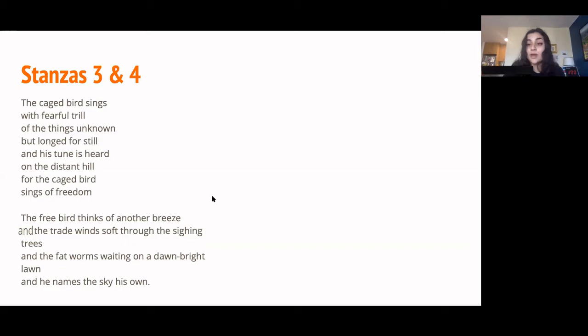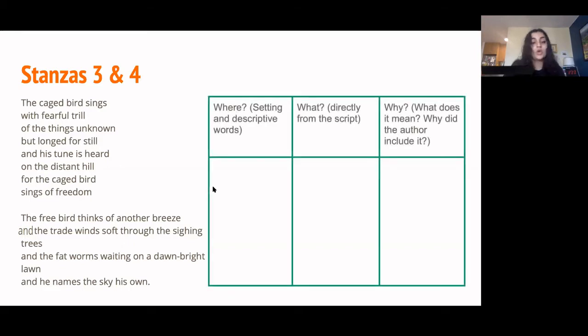Okay, so back to the chart. We're going to start with where. In the first stanza on this page, we're given a little more description about how alone the caged bird really is. His singing is heard on the distant hill, and that word distant means far. So that sentence is saying that the bird is really, really alone. The closest person that hears his singing is on a distant hill.